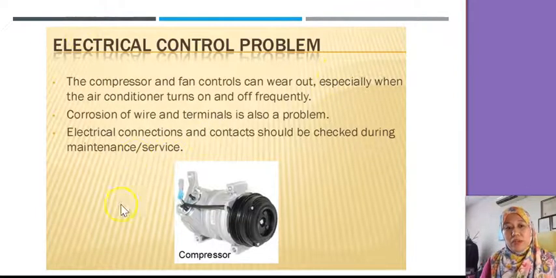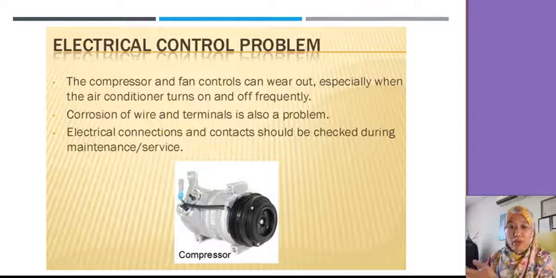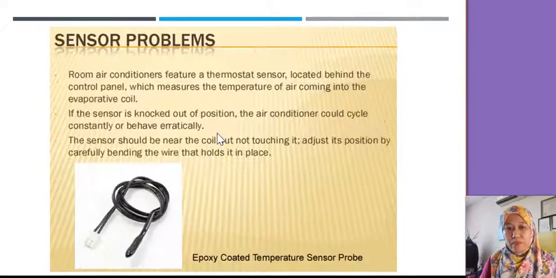Electrical problem. Look at the compressor, the fan control. It can wear out if it's on and off frequently. Even the wire terminal you need to check, especially the outdoor one, and make sure the connection and the contact are in good condition.